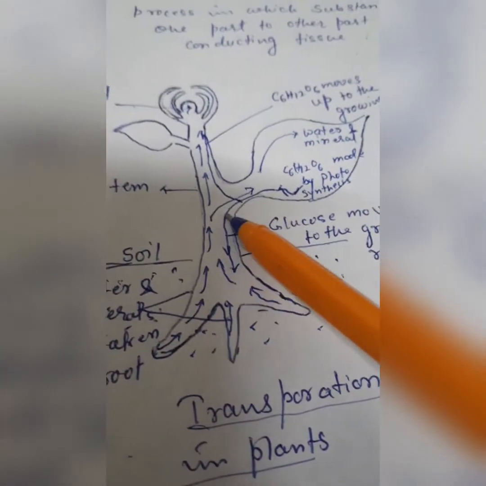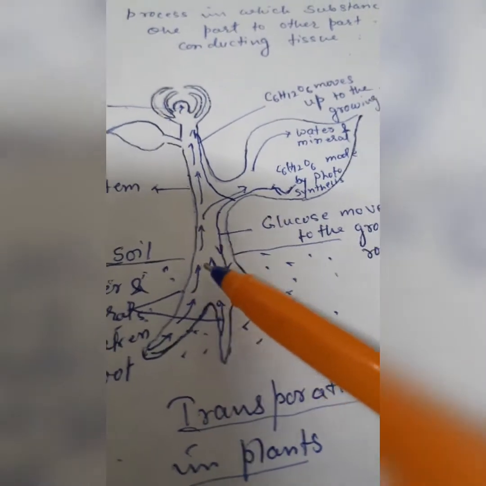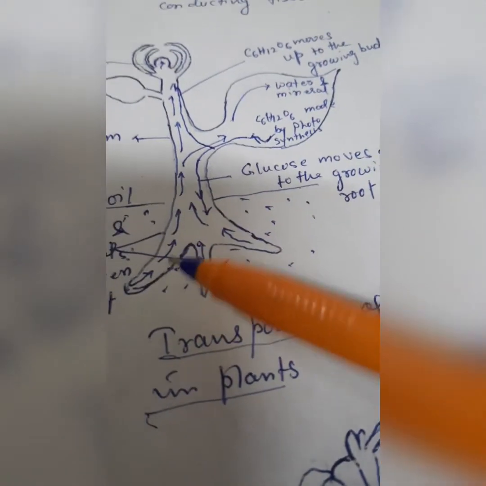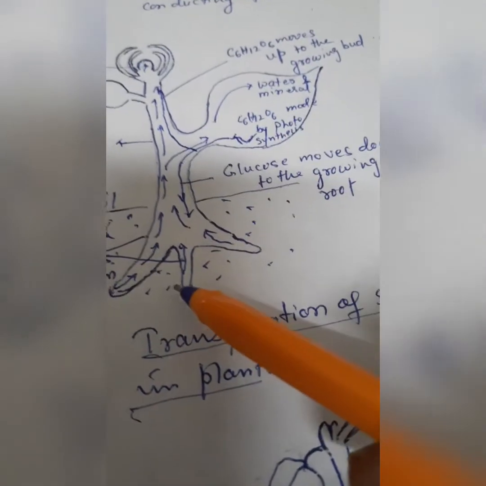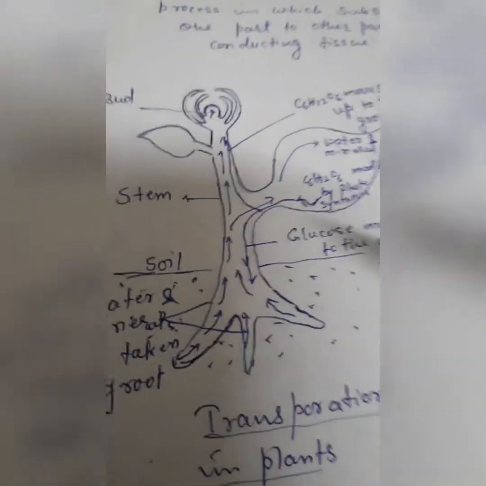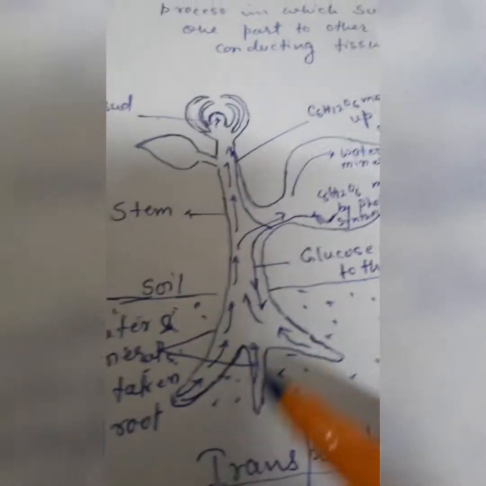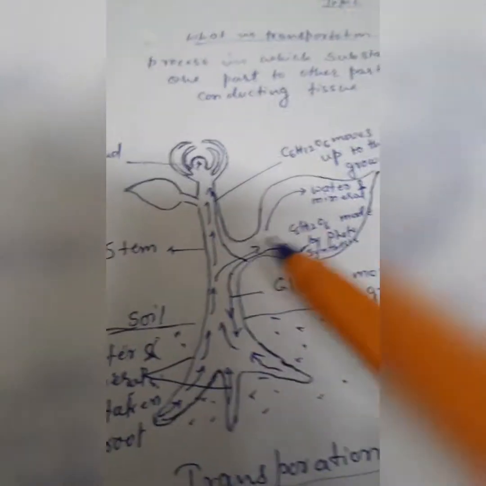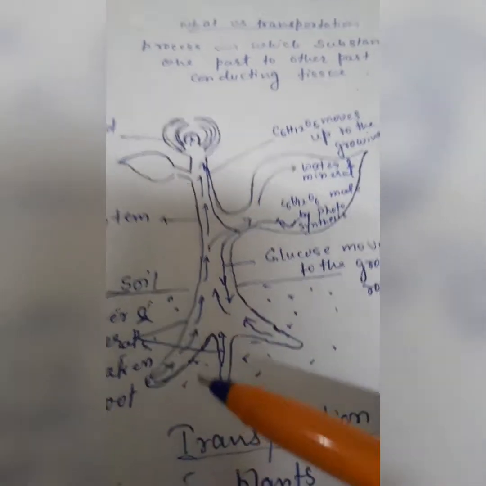This picture shows the process of transportation. I will repeat again. Look at the figure.